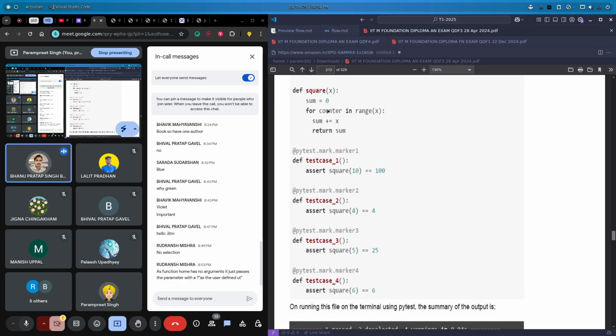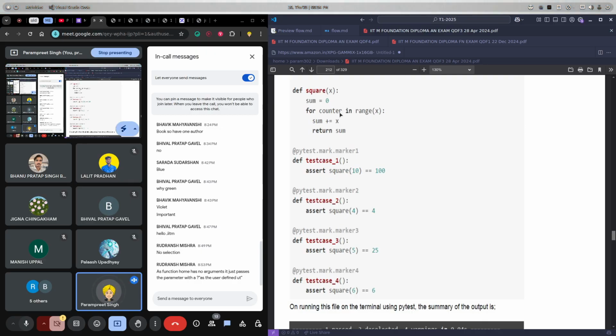We are summing from 0 to x, right? So we're not exactly squaring, and that will happen for which one? I guess 4, right? If we go for 4, we will get the sum as 4, right? For test case 2, if we pass in 4 here, it will run from 0, 1, 2, 3, and the sum, okay, not for the 4. For 5, it is basically simply doing the sum.